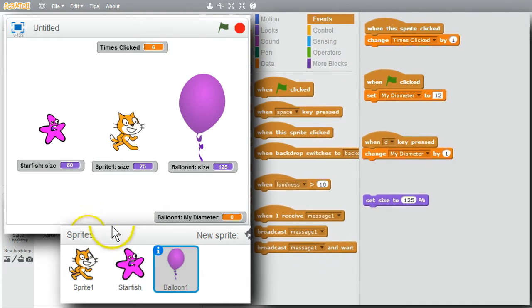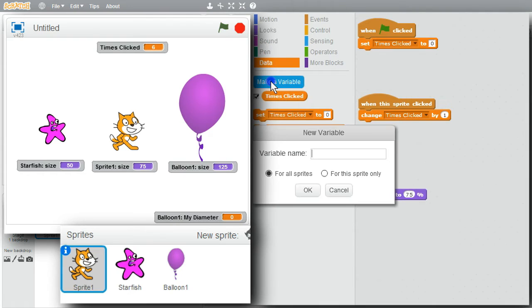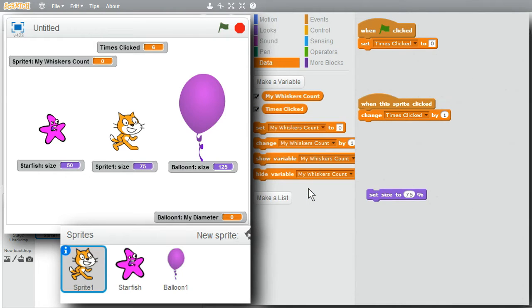Go to the cat sprite, click on it, create its variable, Data, Make a Variable, my whiskers count. For this sprite only, okay, it's only for the cat. The cat has my whiskers count, and it can see times clicked, but it can't see the balloon's my diameter. My diameter is only for the balloon. I'll set my whiskers count to 4.